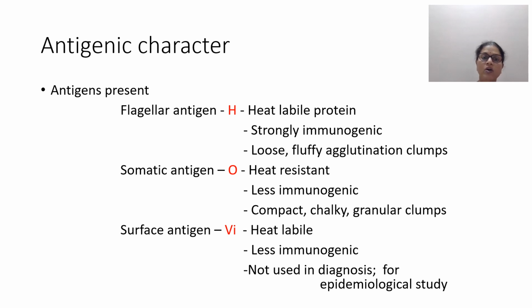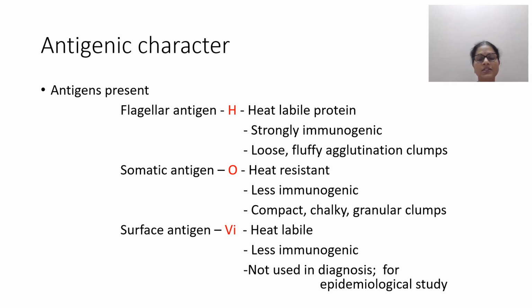The somatic or O antigen is a cell wall antigen. It is heat resistant, less immunogenic, and when it forms agglutination with the antibodies, it results in compact, chalky, granular clumps.